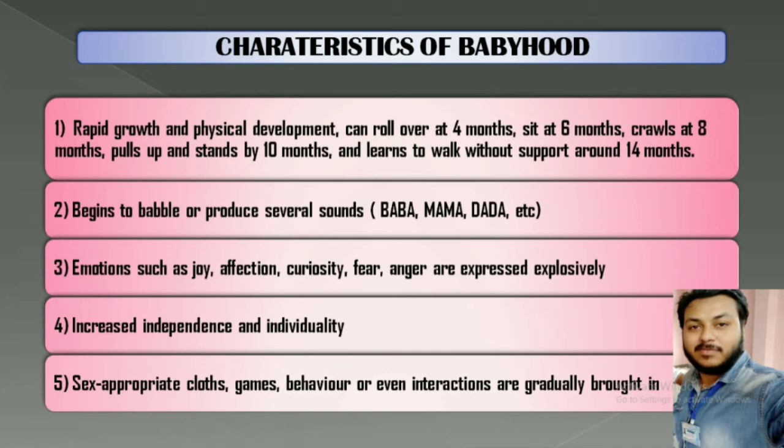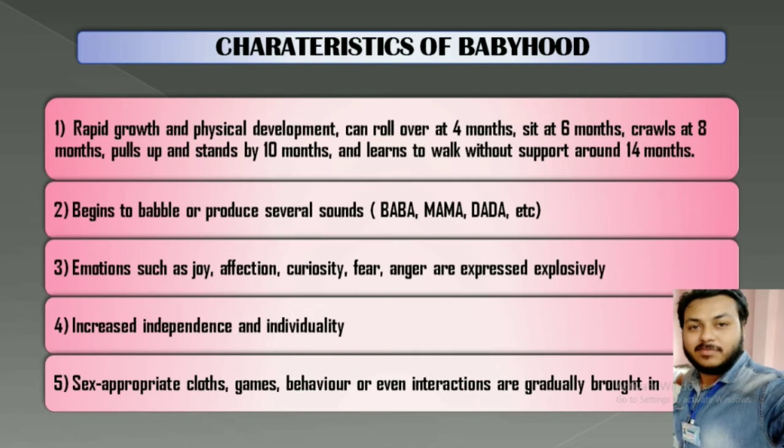Then comes babyhood. Babyhood, we know, means from after 2 weeks up to 2 years. Lots of changes occur during babyhood. In physical development, a child can change sides, that is roll over, at 4 months. Then he can sit at 6 months.